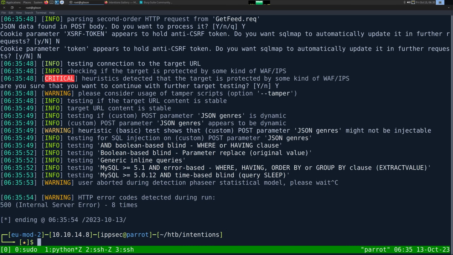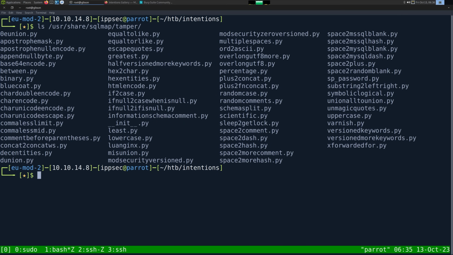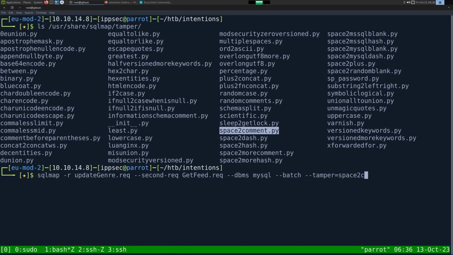And I forgot one thing. Remember, we cannot use spaces. And there are tamper scripts. So it's user share sqlmap, then tamper? These are all the default tamper scripts, and one is space2comment. So let's add that. I'm going to add --tamper=space2comment.